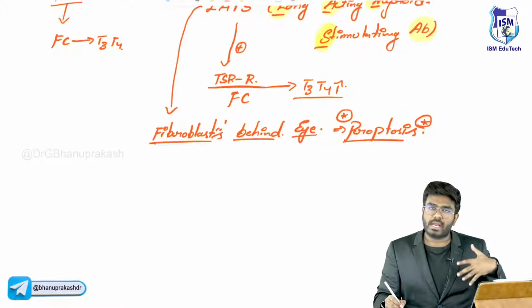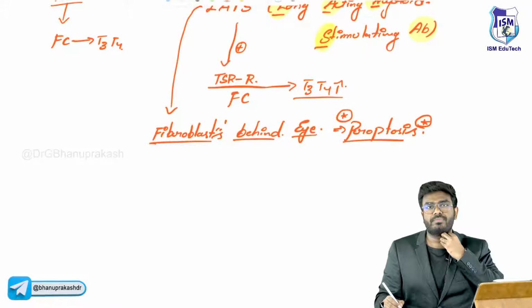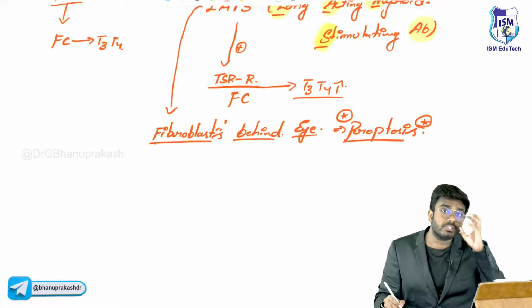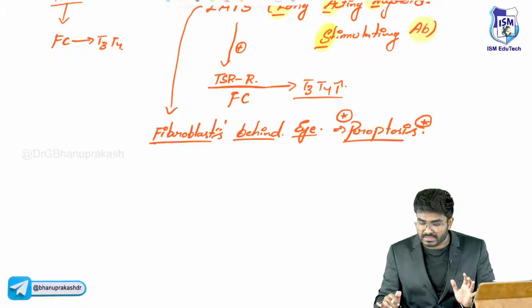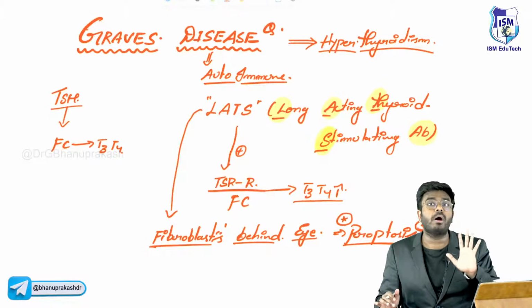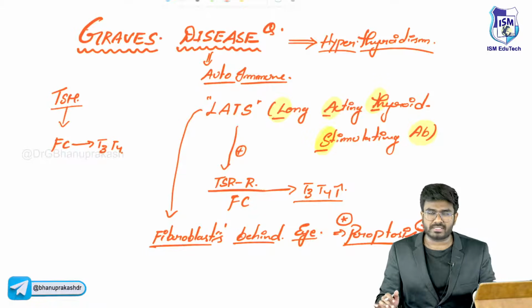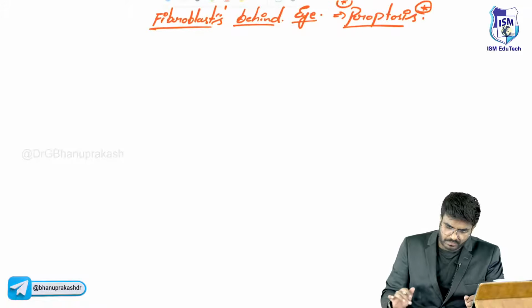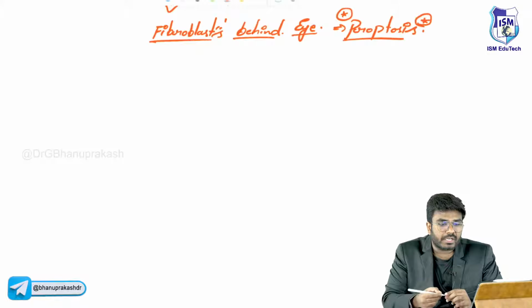See, there are other causes of hyperthyroidism. If there is a nodule, if there is a tumor in my thyroid gland, that can even cause hyperthyroidism, but there is no such thing as proptosis. So whenever you are seeing proptosis, they are talking about Graves' disease. Graves can cause hyperthyroidism, and I have explained that the long-acting thyroid stimulating antibodies stimulate the TSH receptors, so more T3, T4.